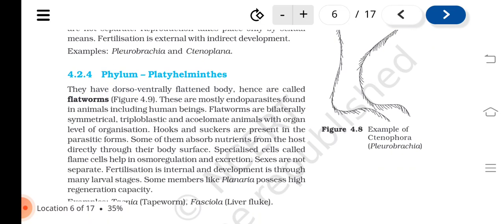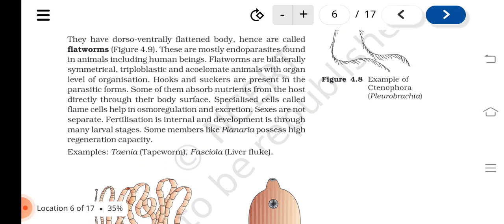They have a dorsoventrally flattened body, hence are called flatworms. Figure 4.9. These are mostly endoparasites found in animals including human beings. Flatworms are bilaterally symmetrical, triploblastic and acoelomate animals with organ level of organization. Hooks and suckers are present in the parasitic forms.